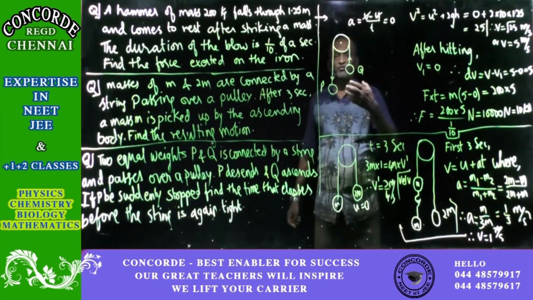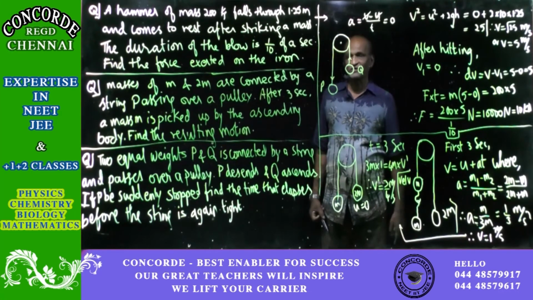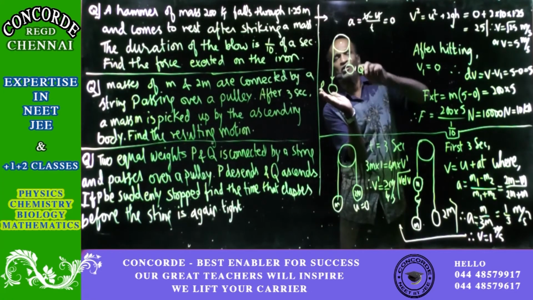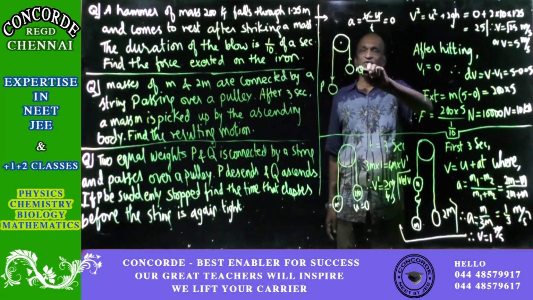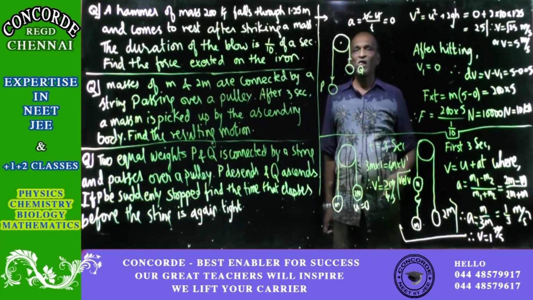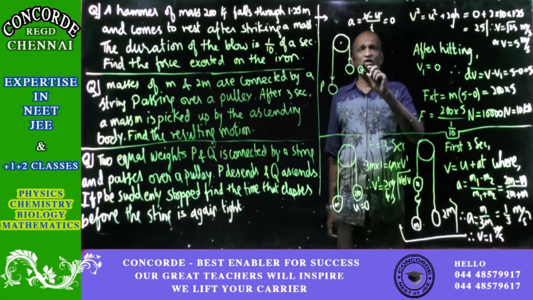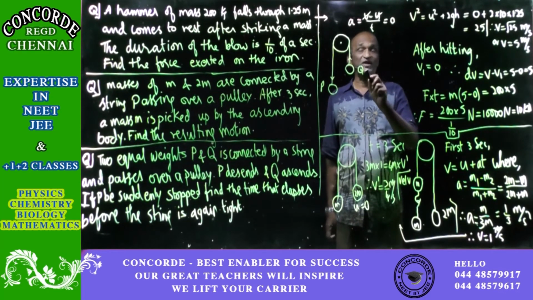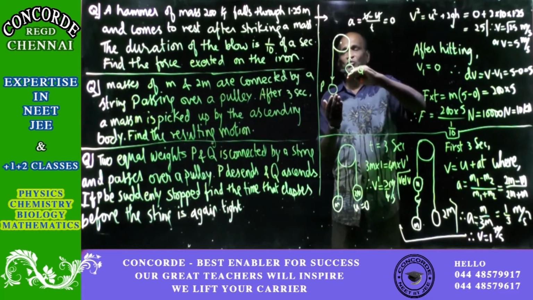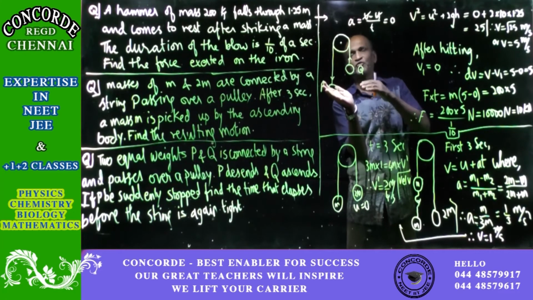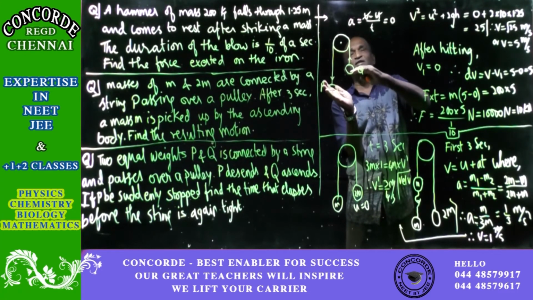So it will be tight again, we have understood. Now we have to find out the time. When P stops, Q goes up and comes down, then the string will be tight. For it to be tight again, this mass Q will have to come back to the same original position, while P is held by some force which will not let it move, and the other one will be moving.